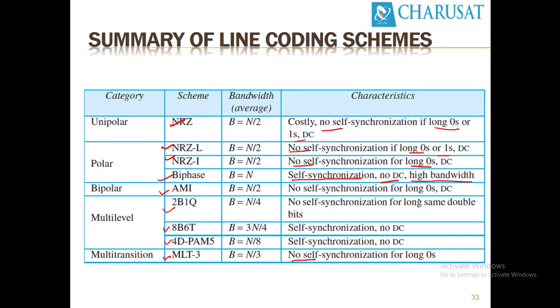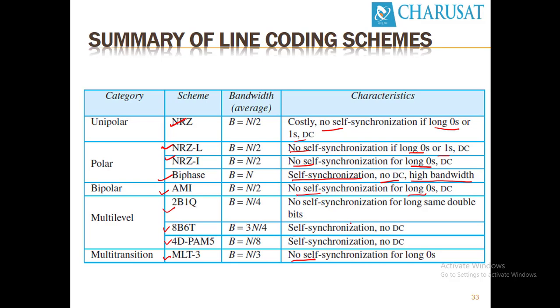In AMI, there is no self-synchronization for a long sequence of zeros, but for a long sequence of ones, each 1 is inverted with respect to the previous 1, so there is self-synchronization. If a long sequence of 0s is there, there is no self-synchronization. In the same way, 2B1Q has no self-synchronization.